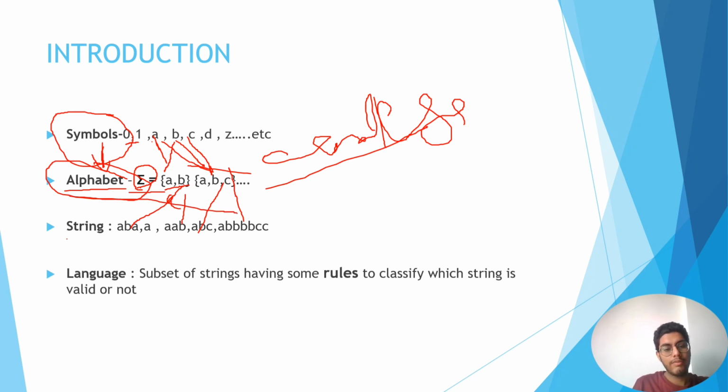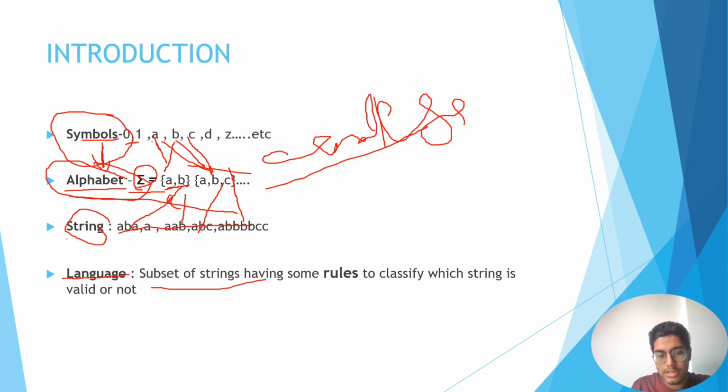So now we have learned three things: symbols, alphabets, in which we have symbols as a set, and strings, which are all the possible strings from combining those alphabets together, or single, or all the possible strings. So now let us look at the fourth thing, that is language. What is language? A language is a subset of strings.